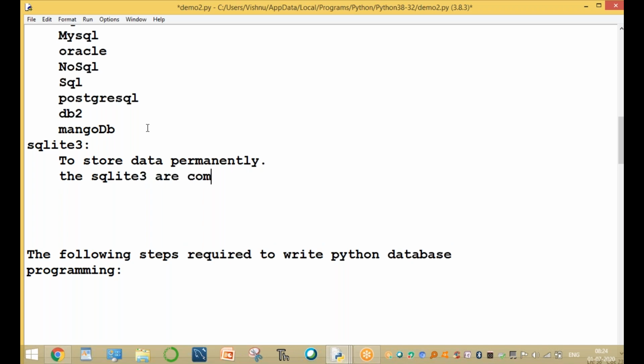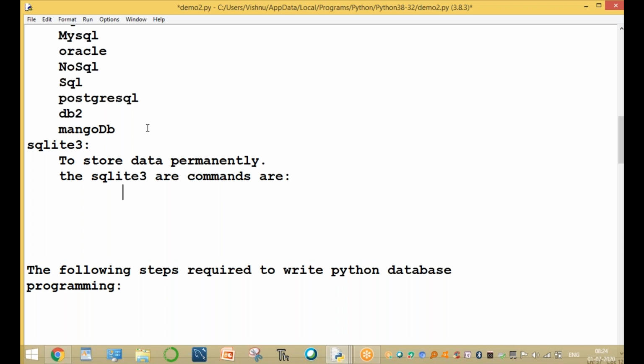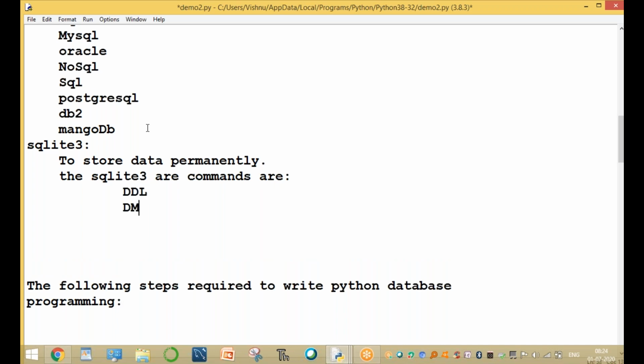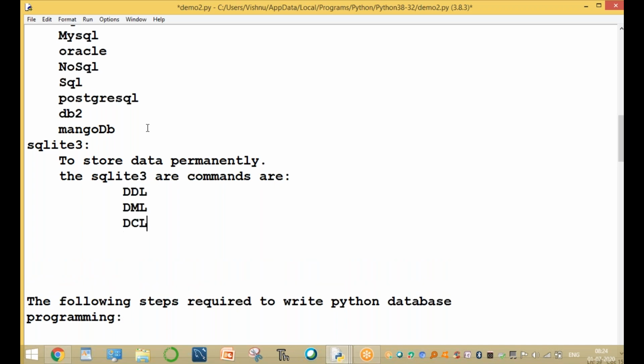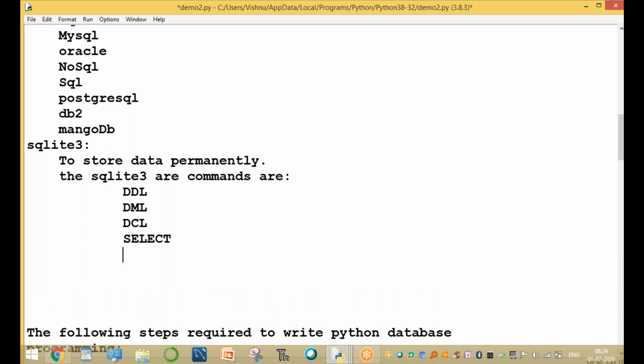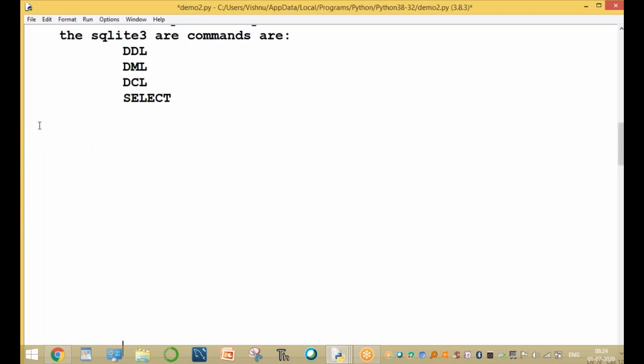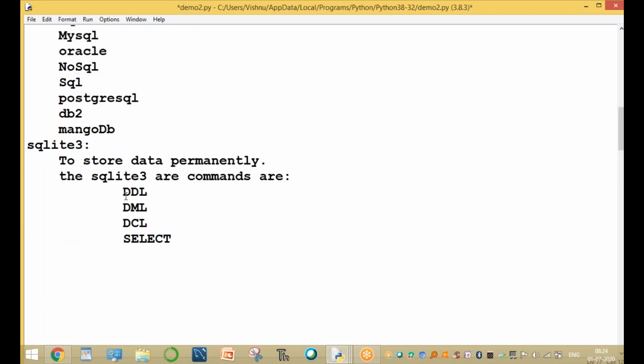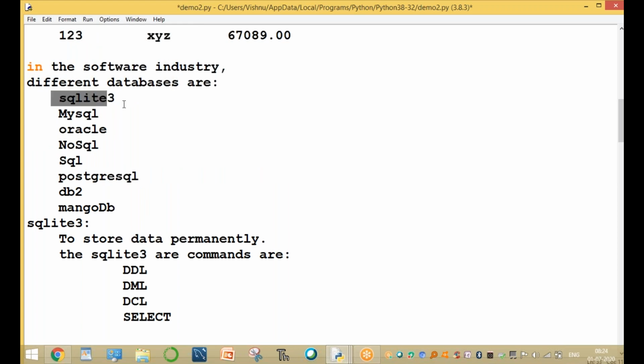There is one command type for DDL, one for DML, one for DCL, and one for select. These are the different commands. For any database, the same commands are applicable for MySQL, Oracle, NoSQL, PostgreSQL, and SQLite also.